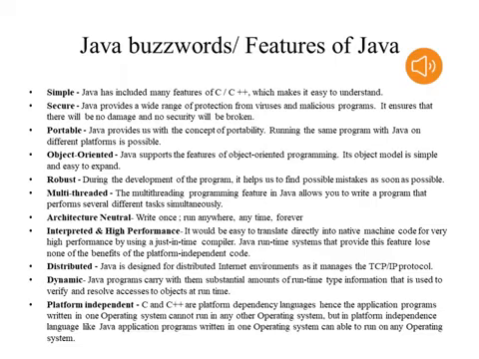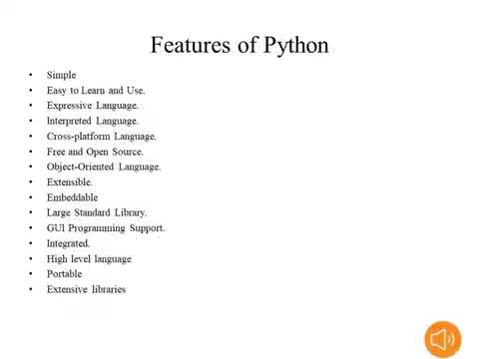Coming to the Python features, it is also simple compared to Java programs. Python programs are all very simple. It is easy to learn and easy to use. Python is an expressive language. Python is also an interpreted language. Python is a cross platform language. It is free and an open source programming language.